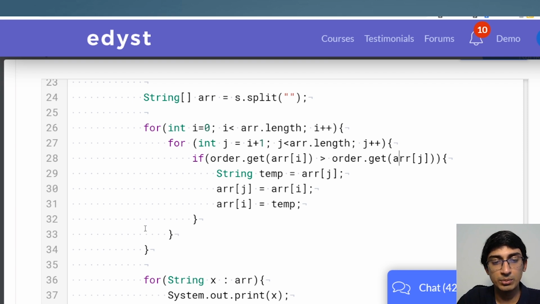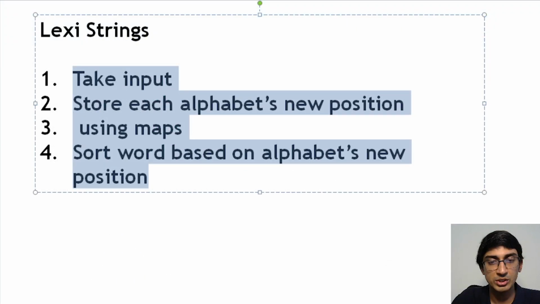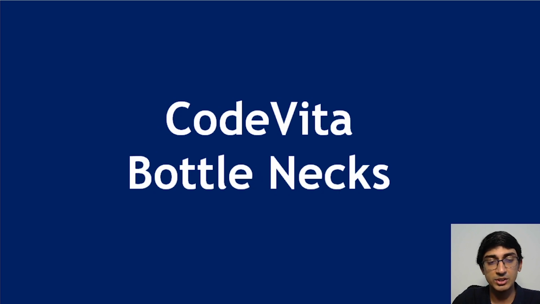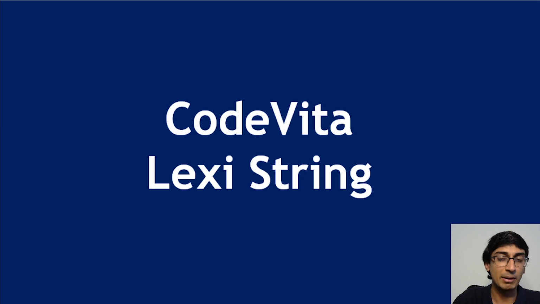So just to recap, these are the two questions we've done today. We did the Lexi string question, which we did just now. We saw the Java solution for it, and the bottlenecks question, which we saw the Python solution for. And if you understood the bottlenecks Python solution, the Lexi string Python solution is very straightforward as well. So I leave that up to you to do. You just have to use a sort function and then the lambda function to sort it in Python, right?